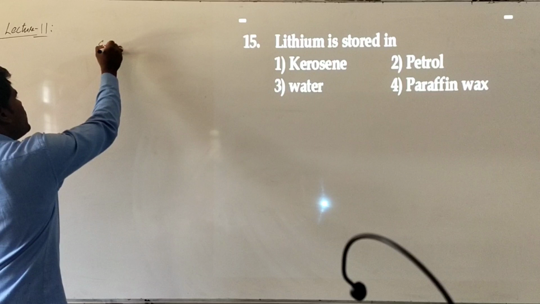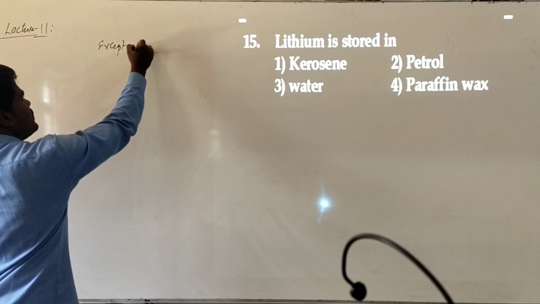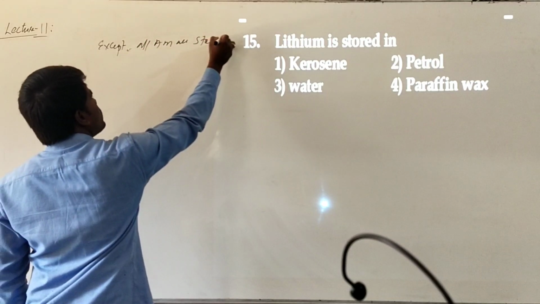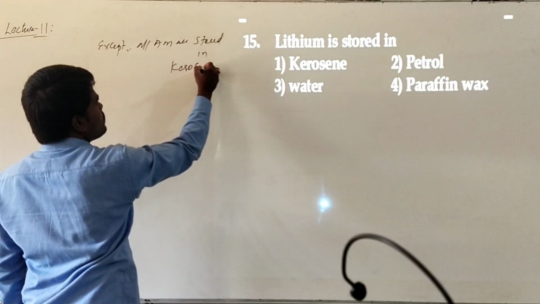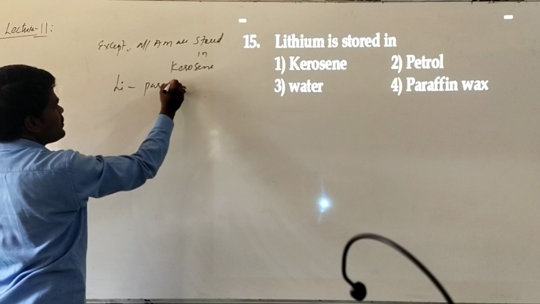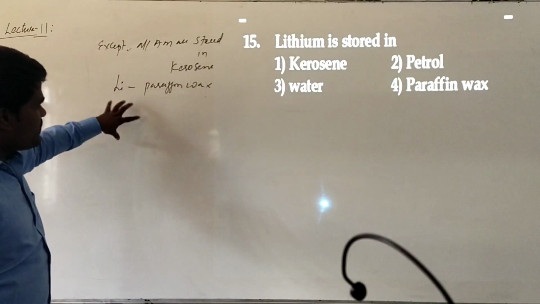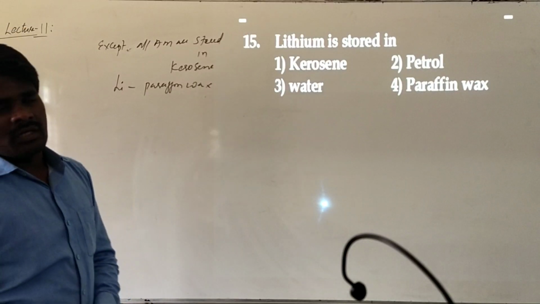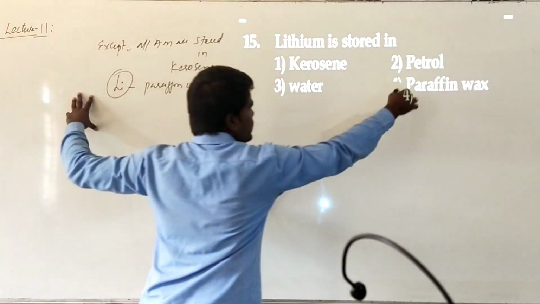Because of that reason, all alkali metals except lithium are stored in kerosene, whereas lithium is stored in paraffin wax. Lithium can't be stored in kerosene because it is lighter and floats on the surface of the kerosene. Because of that reason, lithium is generally stored in paraffin wax.